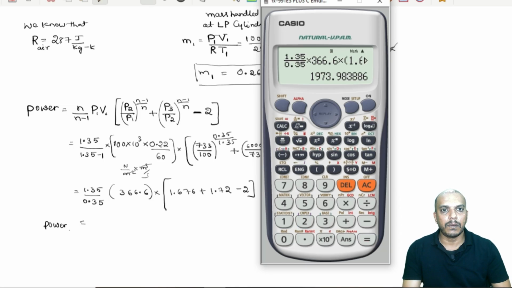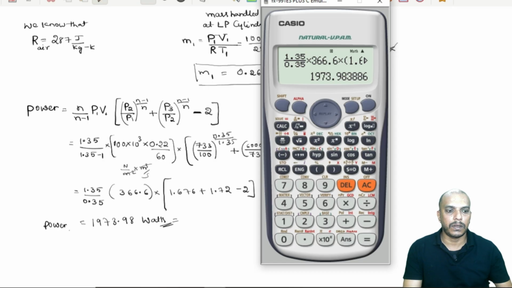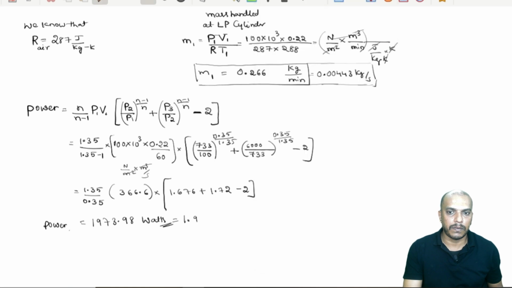So, that will be 1973.98 watts. If we divide this by 1000, we will get it in kilowatts, that is 1.97 kilowatt. So, that is the power required for the compressor.